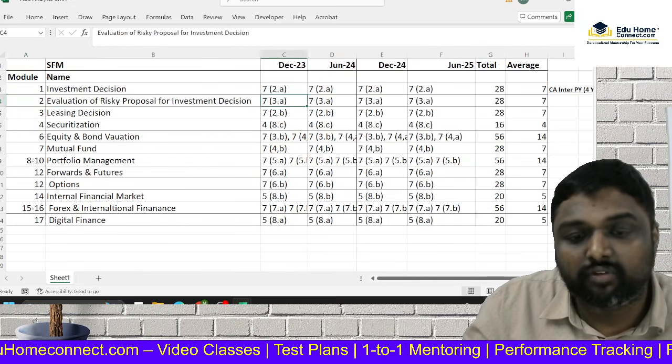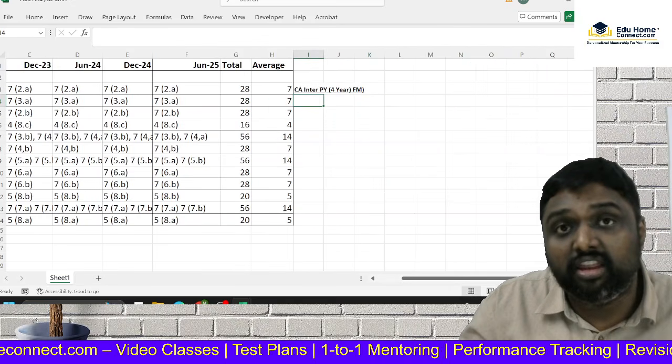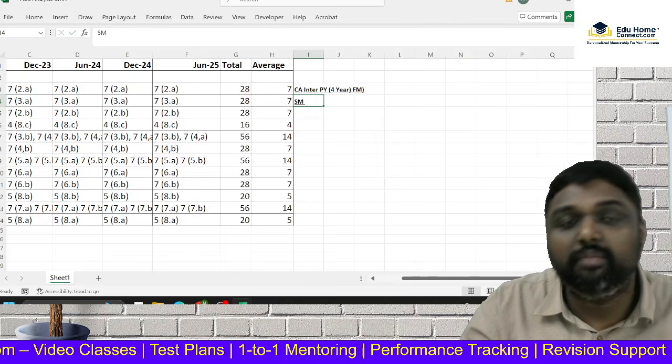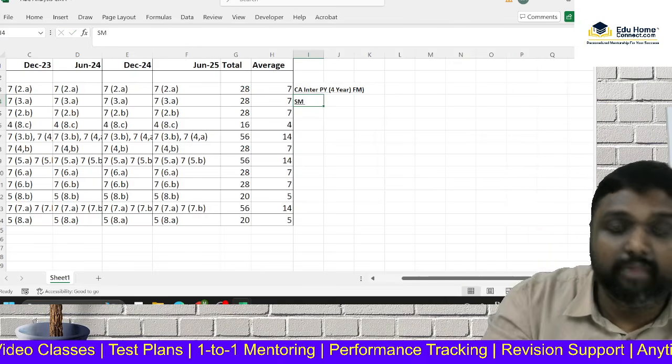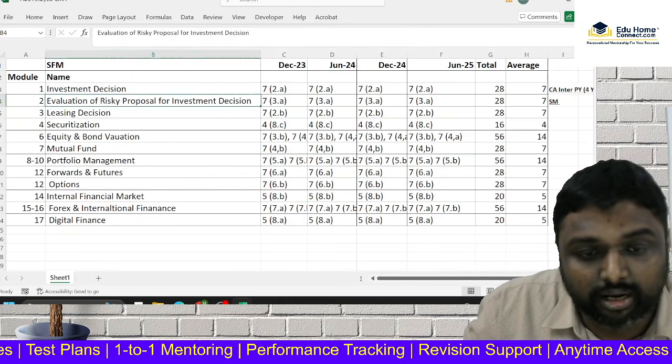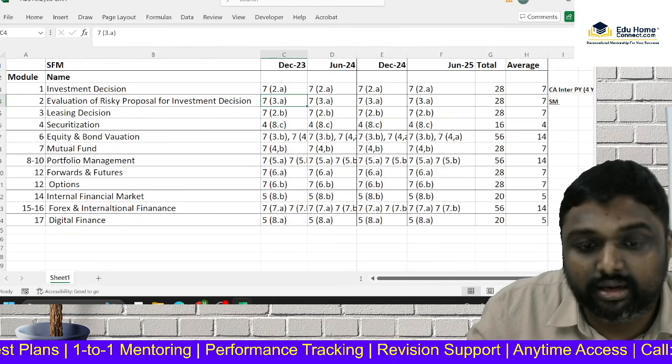It is coming from evaluation of risky proposals. See, this is very interesting. Our study material is enough. You don't need to refer anywhere else. By going through our study material, you can score 7 marks. Let me tell you one main point: this is coming under 3A.